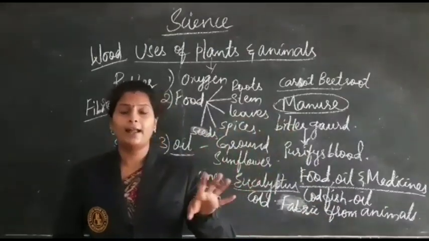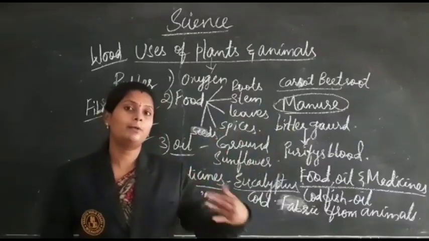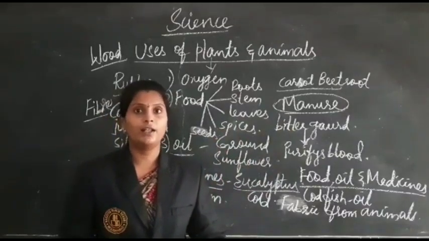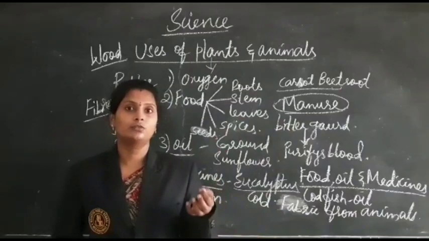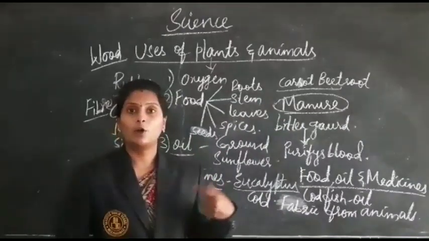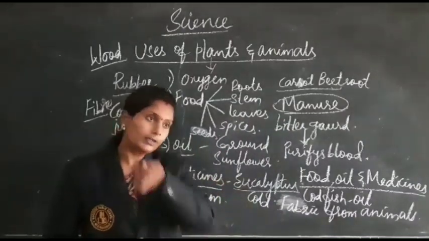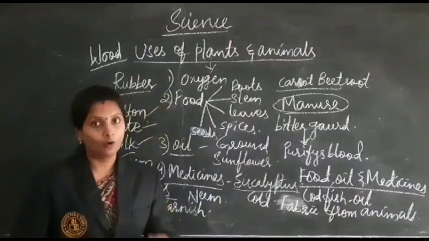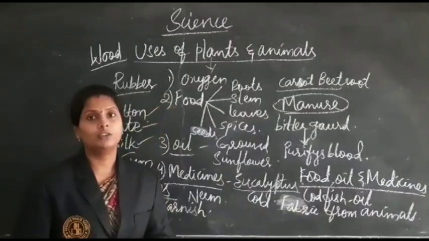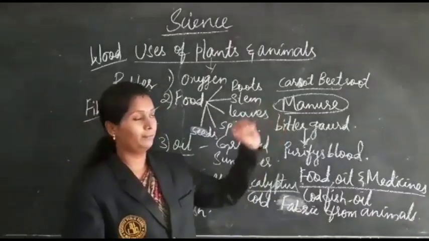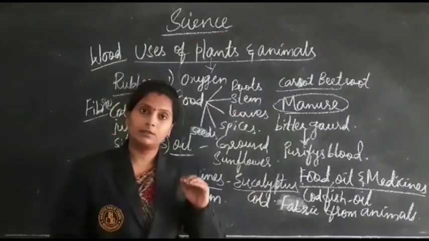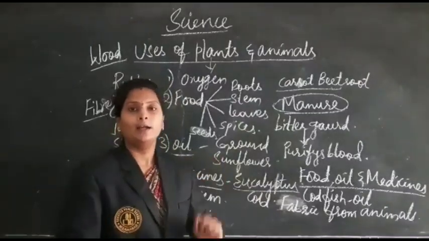The dung is dried and prepared as cakes and used as fuel by villagers to cook food. And droppings of goats and birds also contain manure. Those droppings also act as manure.